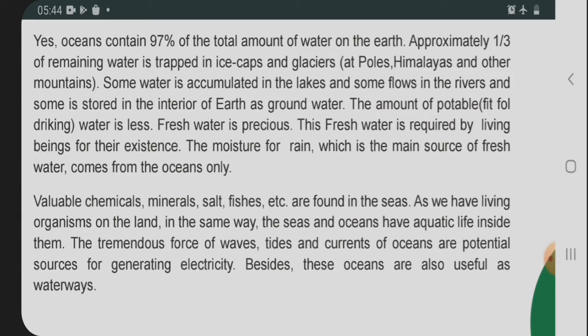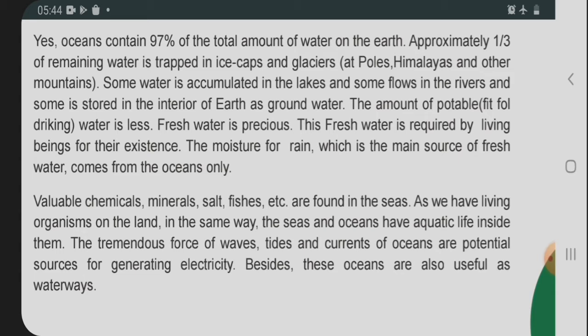We are not talking about the lithosphere, we are talking only about the hydrosphere. Many students get confused over here: 97%, then what about the land or lithosphere? Here her mother is only talking about the water, the hydrosphere. She is telling that 97% of the water on the earth is ocean water, that is, sea water.